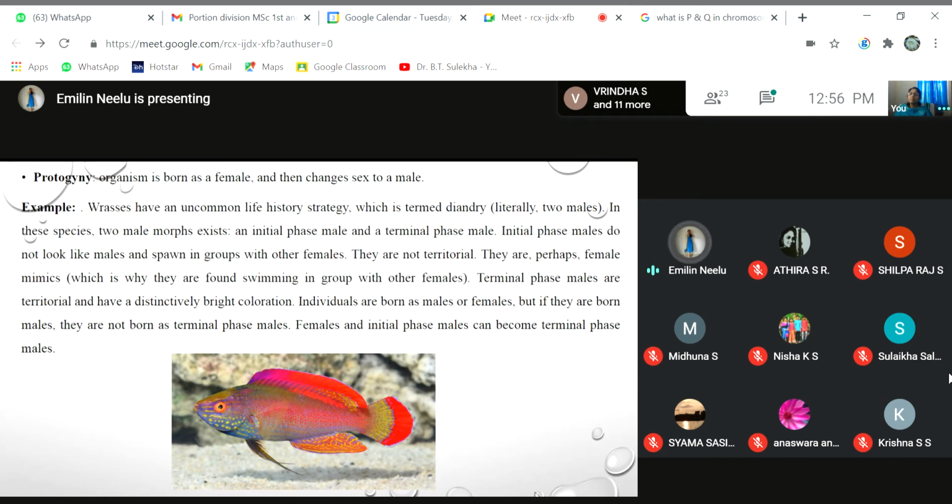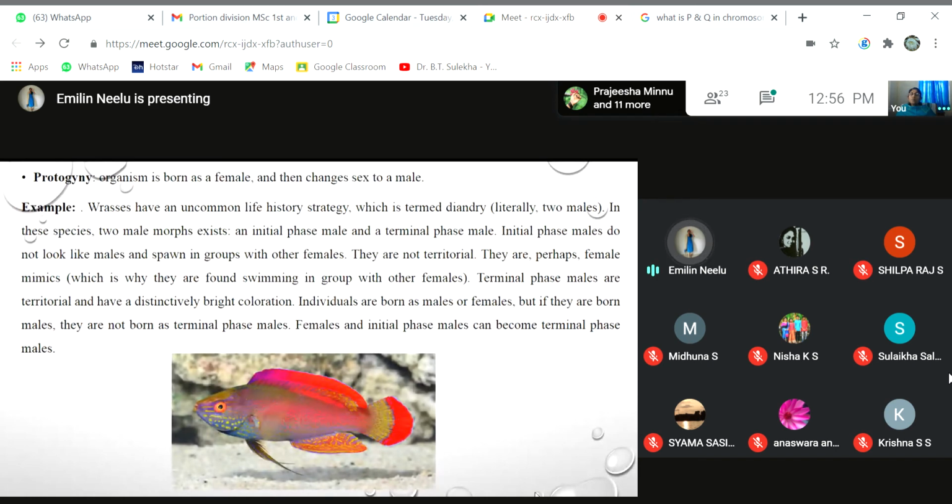The group of wrasses contains two morphs, that is, two kinds of males exist in this group: an initial phase male and a terminal phase male. The initial phase males won't have the appearance of the exact male groups. They are always found around the female groups; they always swim around the females. That is why they are also known as female-like males.